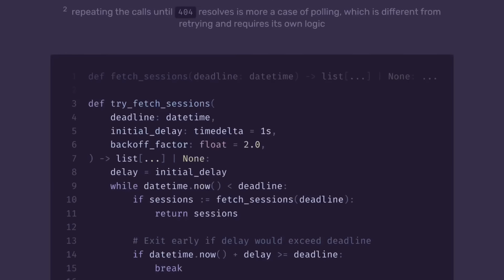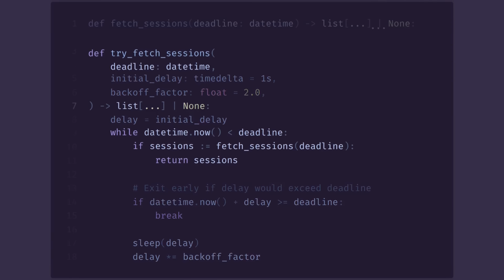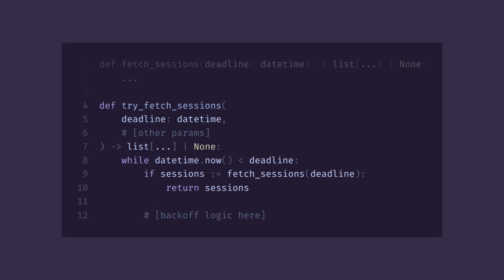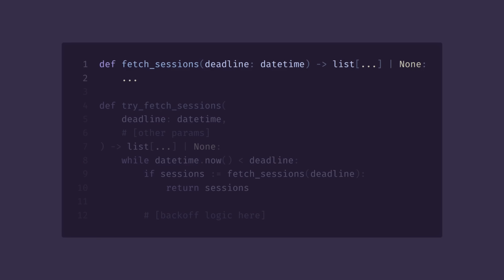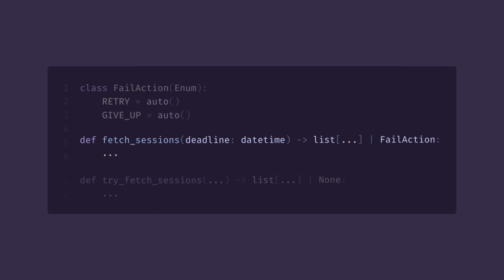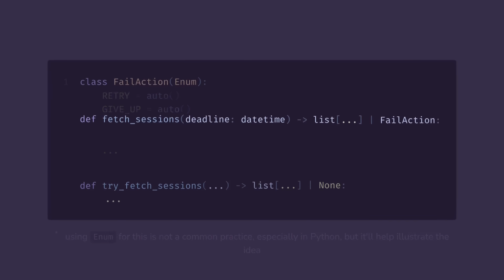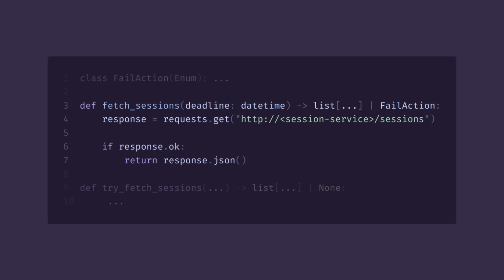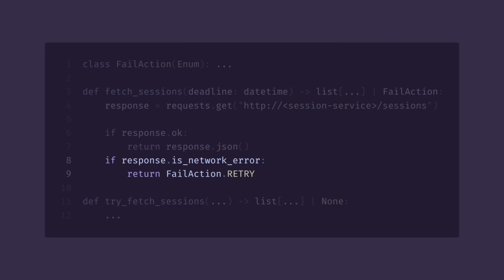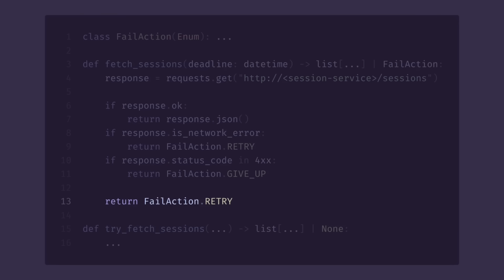Okay, so let's implement this separation in our try_fetch_sessions function. Let's first fold our backoff logic to focus on the main idea. Then let's modify our fetch_sessions function, so in case of failure, it returns an action for the caller instead of just none, with an option to retry or to give up early. Then let's make our fetch_sessions function return actions accordingly. Let's retry on any network errors, but give up for any client errors with 400-like status codes, and retry in all the other cases.